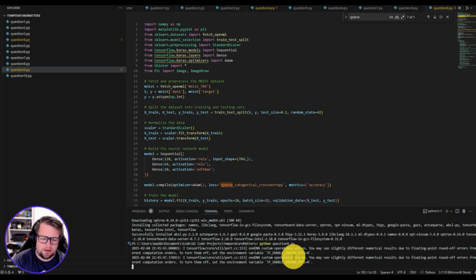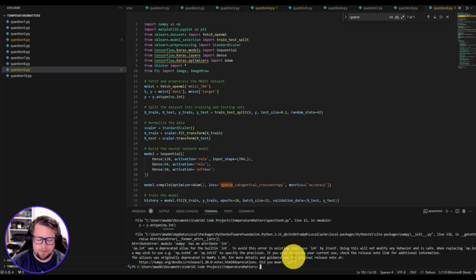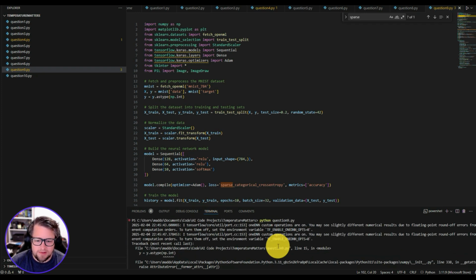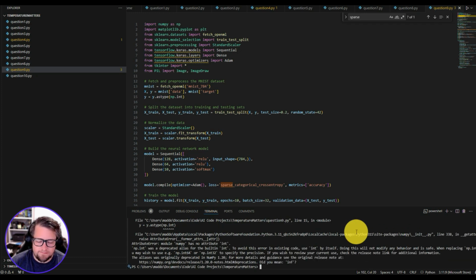So here we go. We've got a couple of warnings here. You may see slightly different numerical results due to floating point round-off errors from different computational orders. To turn them off, set the environment variable. Dang it. Okay. We ended up with another error.